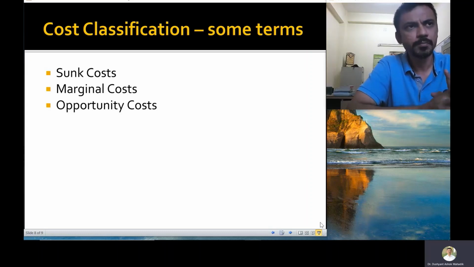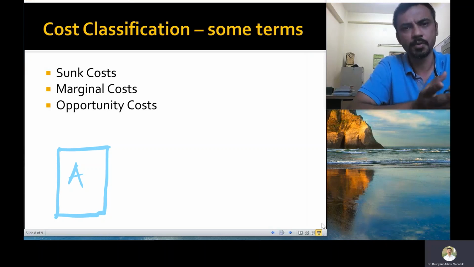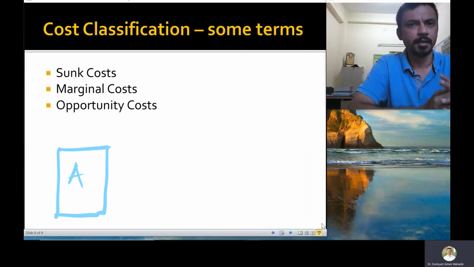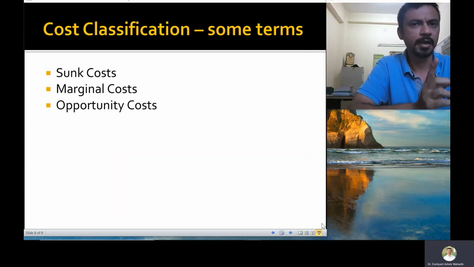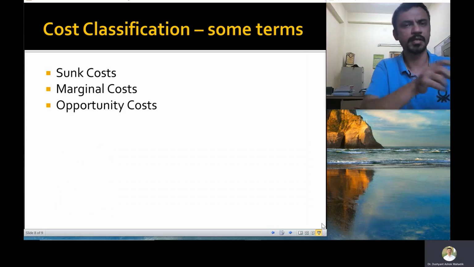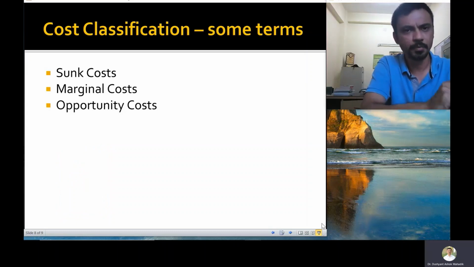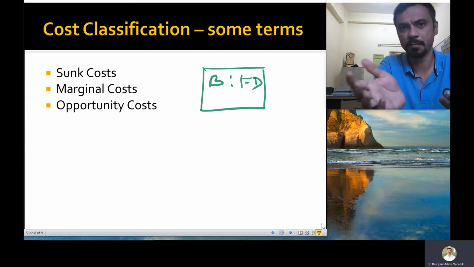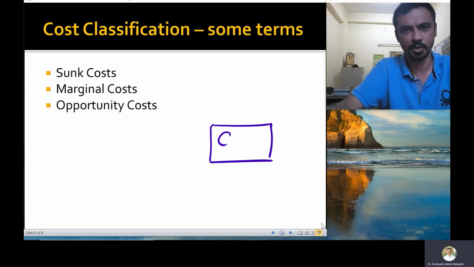So let us say you want to invest in the share market, and you have identified a good company and you are planning to put some 20,000 rupees into that company. Now the opportunity cost here is that I have only one set of 20,000 rupees, so I can put it into this company. If I put it into this company, that money is no longer with me. So the opportunity cost is what else I could have done with this money. Maybe I would have put it into a fixed deposit, maybe I could have invested in another company. So all these become my opportunity costs.